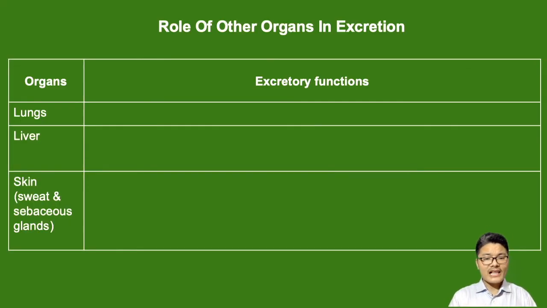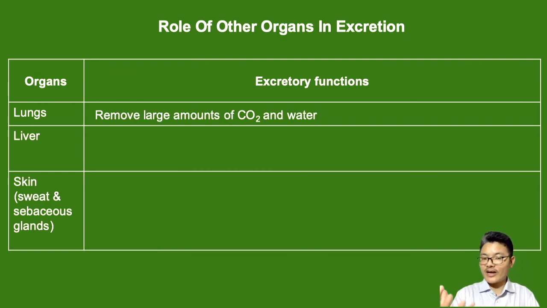Now, what other organs help in excretion of waste in addition to the human excretory system? We have lungs, which help in removal of carbon dioxide and even excess water.